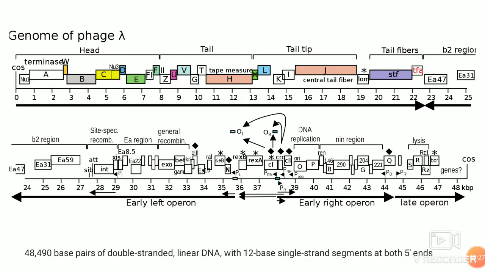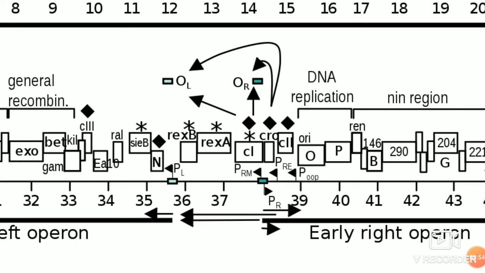So this is the genome. The genome is 48,490 base pairs, double stranded DNA. Here what is depicted is the linear DNA with 12 base overhang, that is what is circularized by the host ligase. As soon as this host DNA circularizes and forms a prophage, there are important regulatory regions which start functioning, which will decide whether the phage replication goes towards the lytic cycle or the lysogenic cycle.